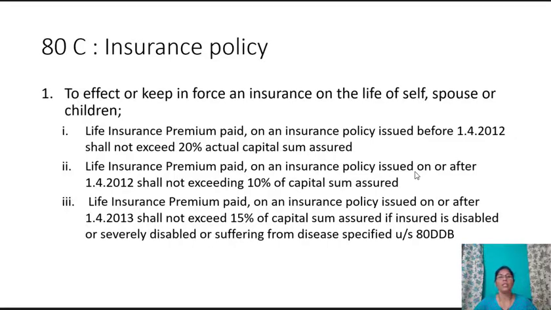If the policy is issued on or after 1st April 2012, then it is 10% of capital sum assured. And in case of disabled or severely disabled or suffering from disease specified under section 80DDB, it shall be 15% instead of 10% if the insurance policy is issued on or after 1st April 2013.